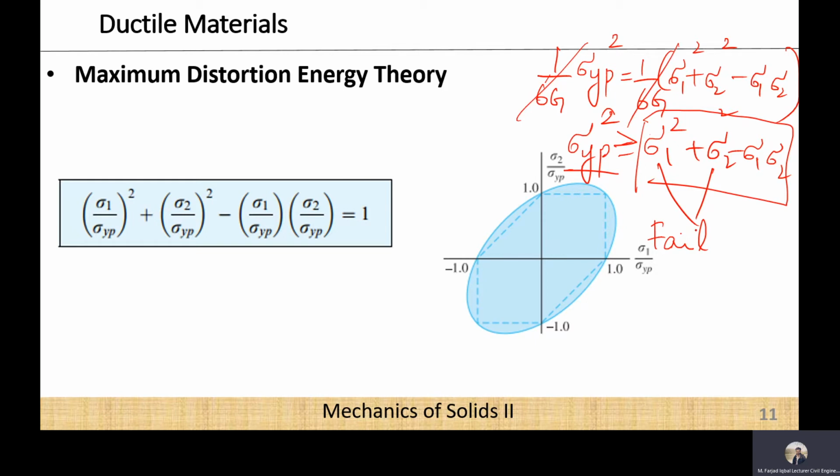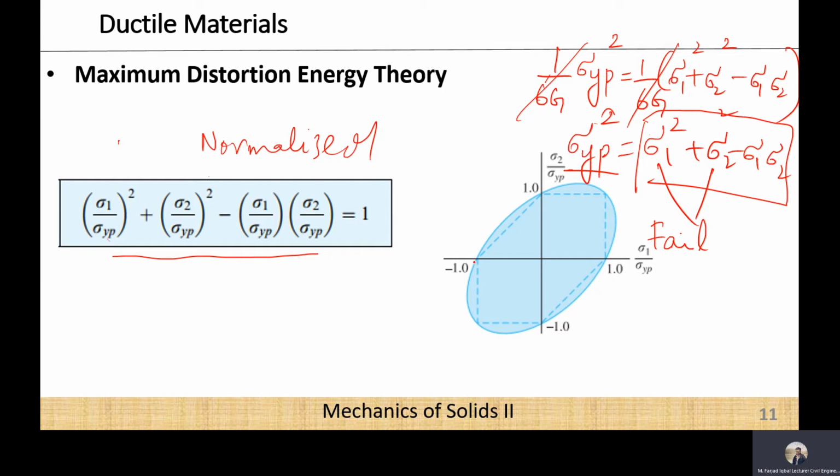So again, if you want to represent it in the graphical manner, what will you do? Again, you will show its normalized form. And how can you get its normalized form? You will divide this equation as a whole by sigma yp, and you will get this equation. Now if this condition is satisfied, it will mean that the material is safe, but if this condition is not satisfied, it will mean that the material is not safe.